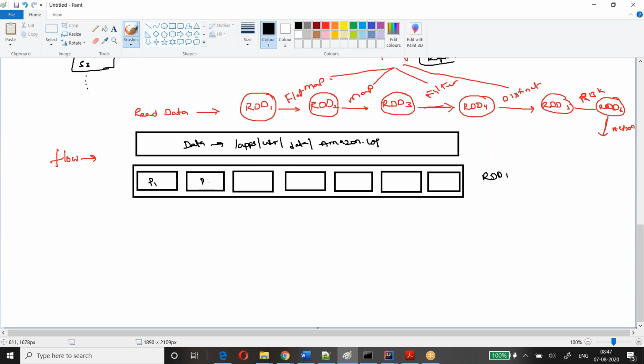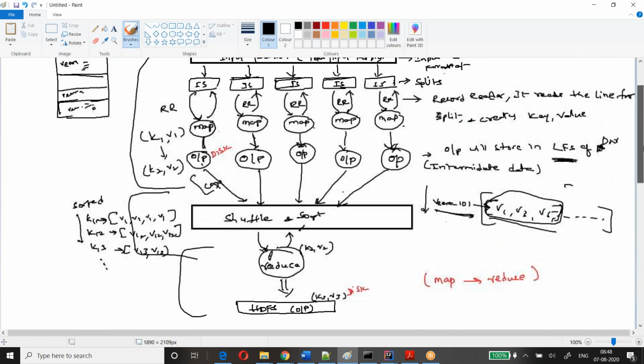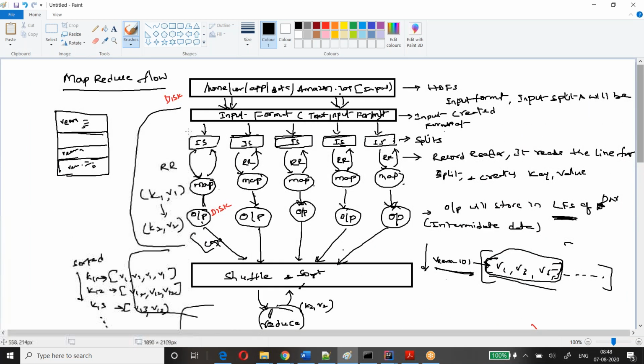What we discussed in MapReduce as an input split, here we call a partition. These input splits we call partitions in Spark.